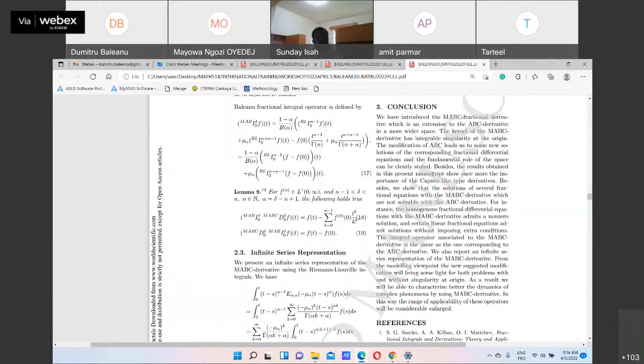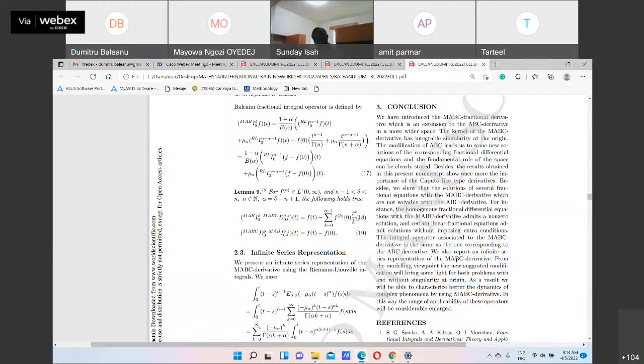Besides, the results obtained in this present manuscript show the solution of several fractional equations with the MABC derivative, which are not solvable with the ABC derivative. For instance, the homogeneous fractional differential equation with the MABC derivative has a non-zero solution, without imposing extra conditions. The integral of the MABC derivative is the same as the one corresponding to the ABC derivative. We also report an infinite series representation for the MABC derivative.